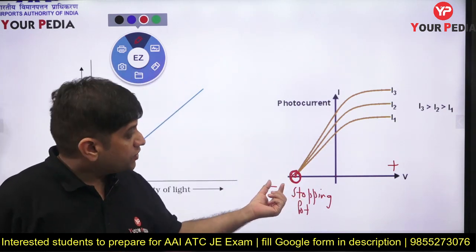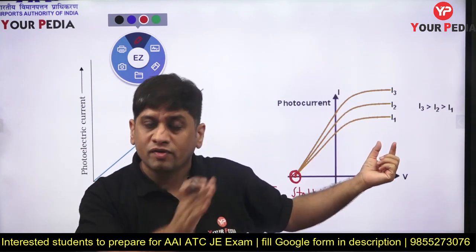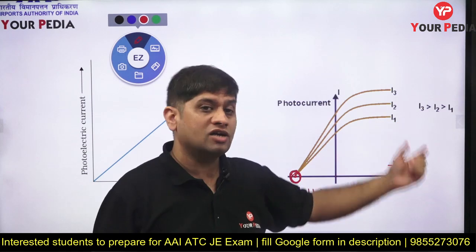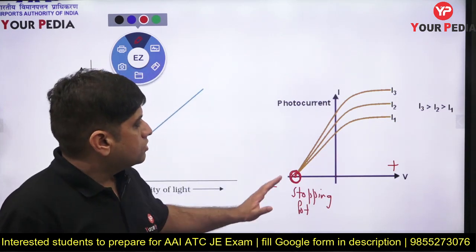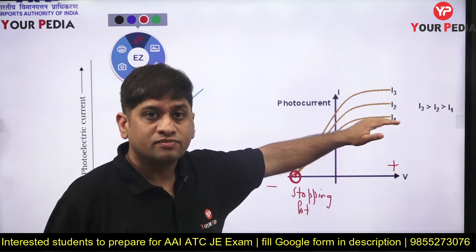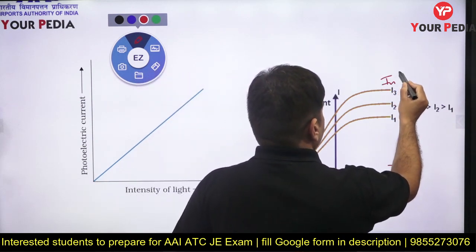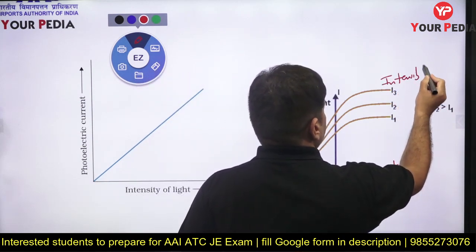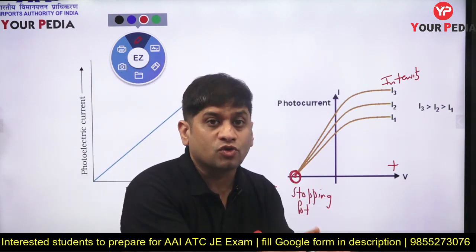Stopping potential. If I keep on increasing the potential, what happens? More and more electrons start moving towards the electrode and current starts flowing. Now, more the number of electrons ejected, more is the current flow. So this I shows intensity. Intensity is related to number of photons.